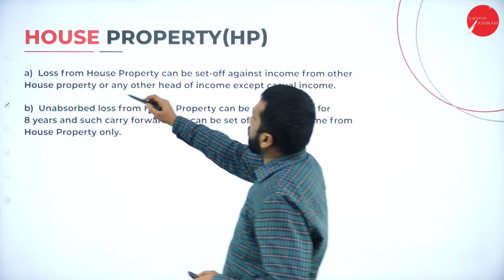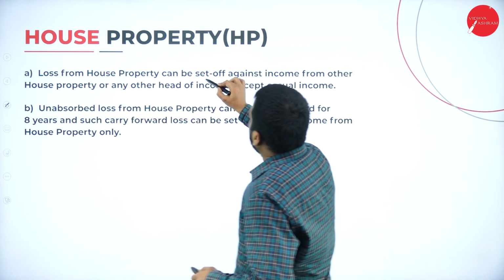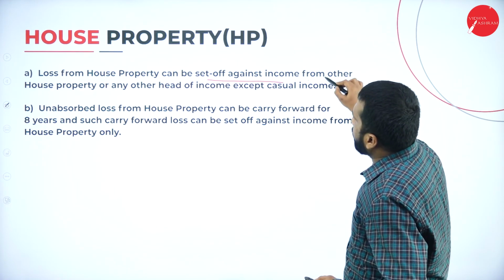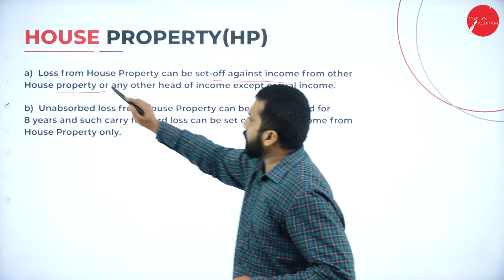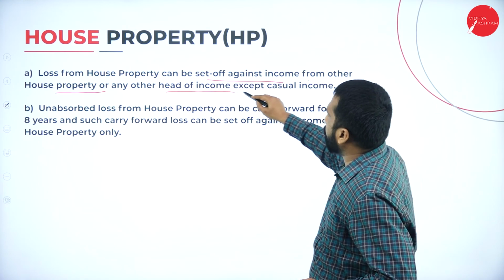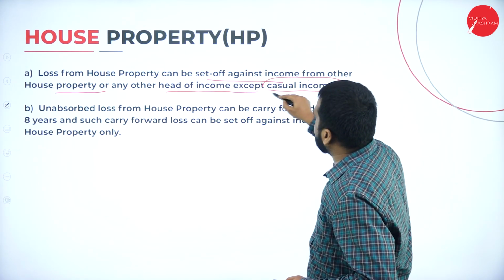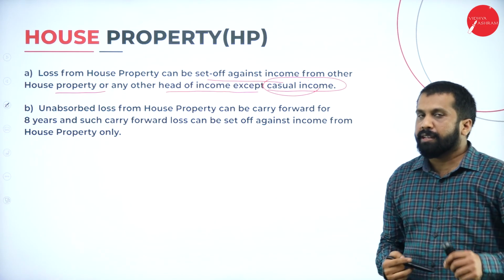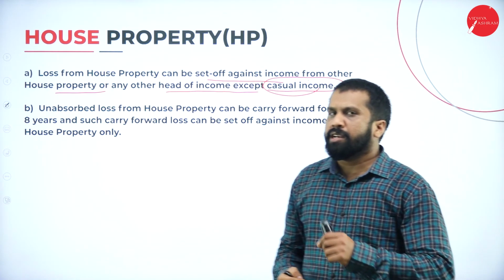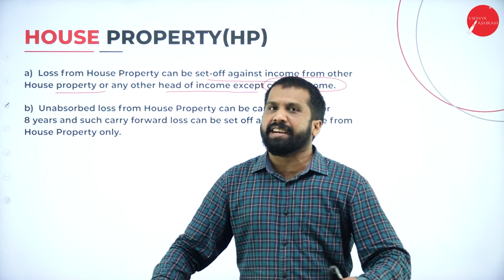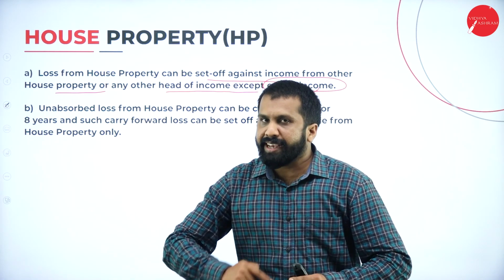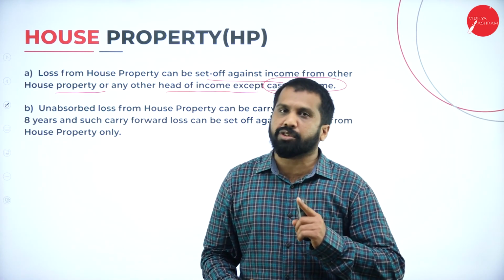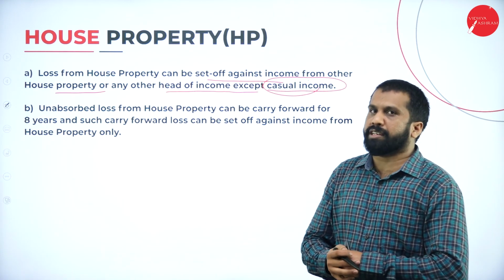Loss from house property can be set off against income from other house property or any other head of income except casual income. If there is a loss from house property, you can adjust it with any heads, except casual income. What do you mean by casual income?